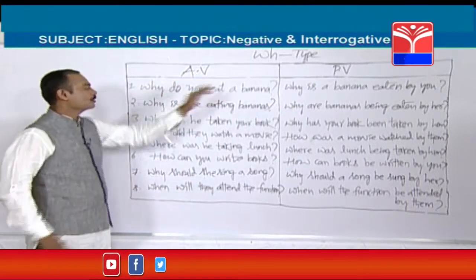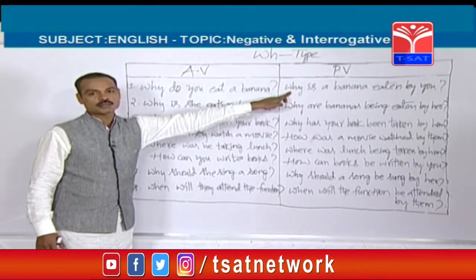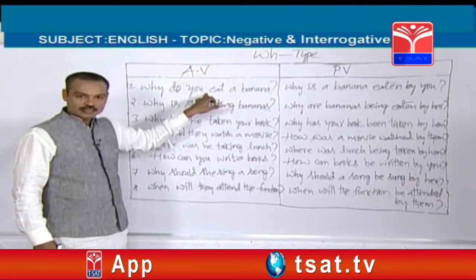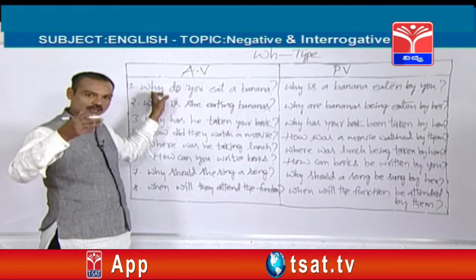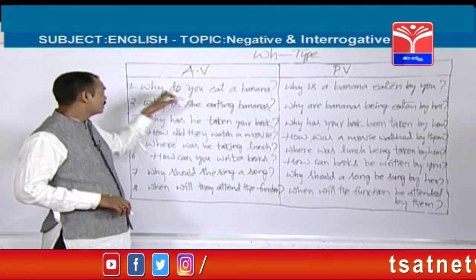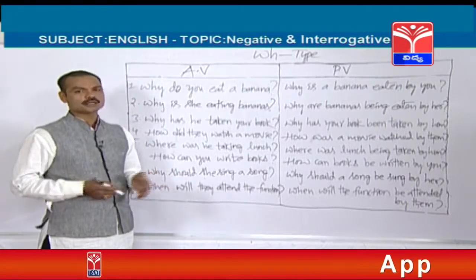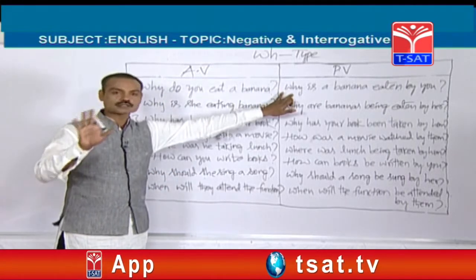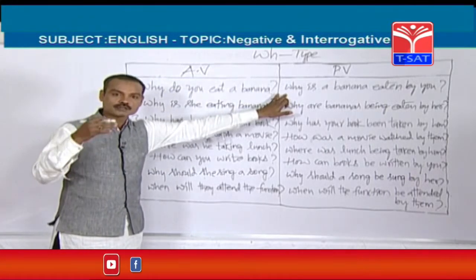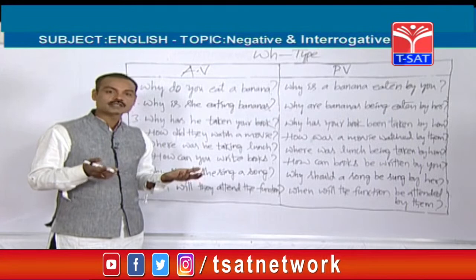So now, why do you eat a banana? Just one WH word is there. You can add the same WH word here. Why? So if the active voice starts with what or where or when or why or how, whatever the WH word is written in the beginning of the active voice, even the passive voice should be started with the same WH word. If the active voice starts with what, the passive voice should be started with what. If the active voice starts with where, the passive voice should be started with where. If the active voice starts with how, the passive voice should be started with how.